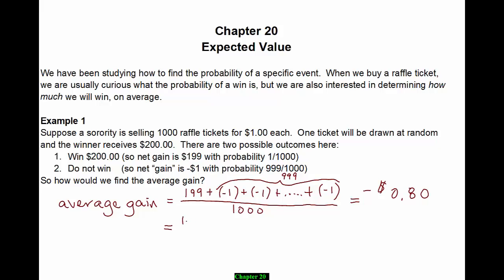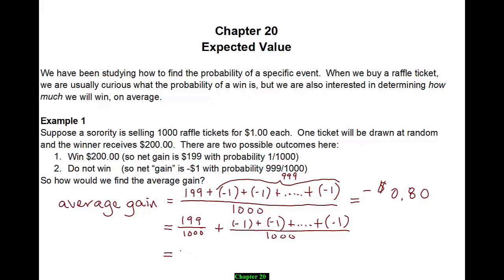So I'm going to take the 199 over 1,000 and write that by itself. And then I'm going to put all the negative ones over 1,000 in a separate fraction. Okay, so when you have a single number in your denominator, it's okay to break up the numerator into separate fractions. And then I'm going to write it one more step. And again, the top line was our answer, but we're just rewriting this to illustrate a point in just a moment.